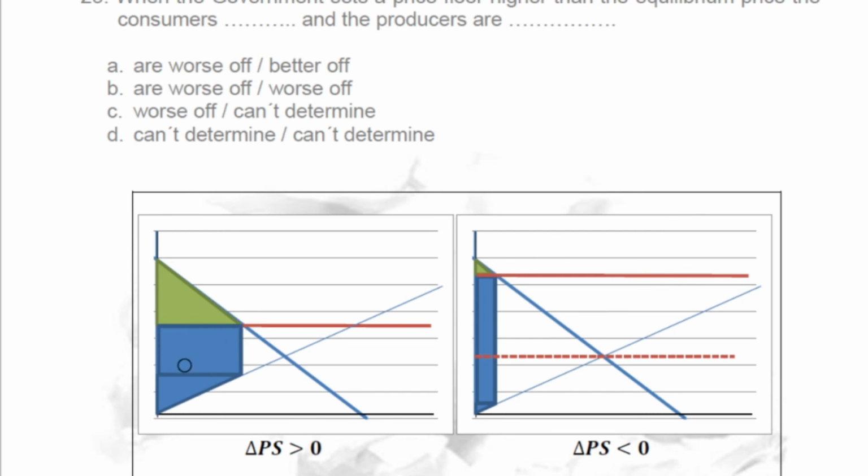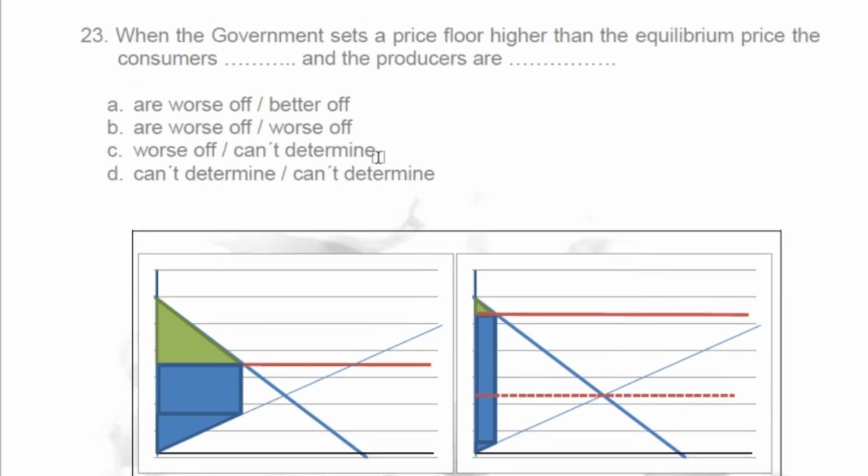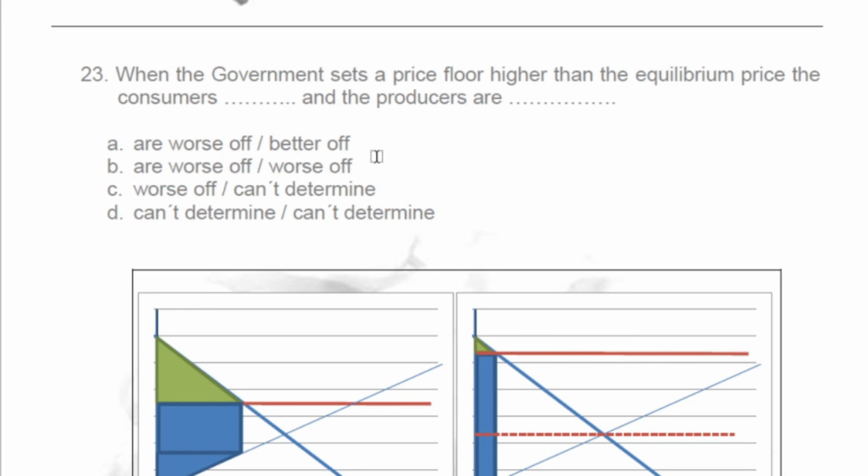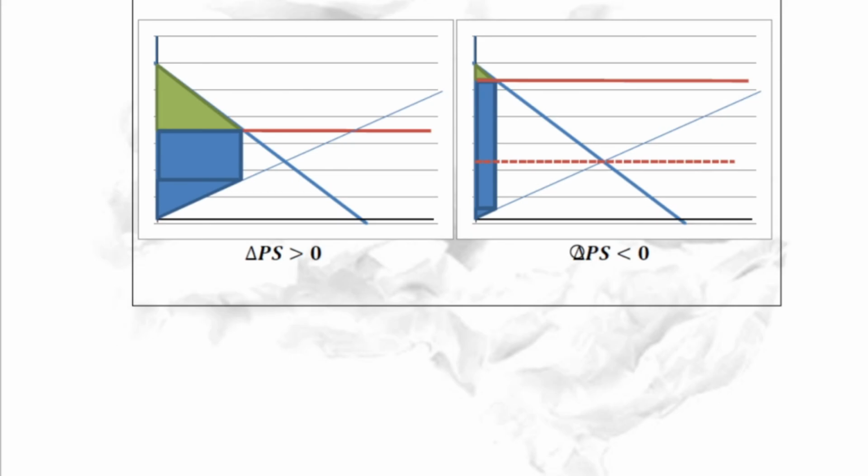So here it seems they are better off, but here they are clearly worse off, because even if they sell these units very expensively, they sell few units. So be careful. We can't determine if producers are worse off or better off. This is a very good question. We will leave here and make a little break.